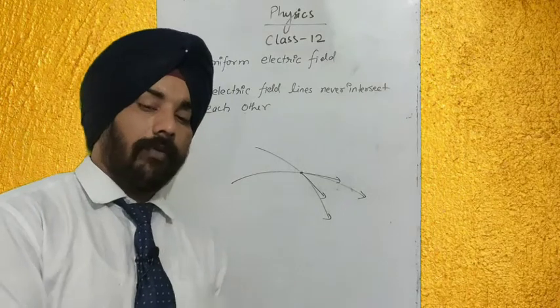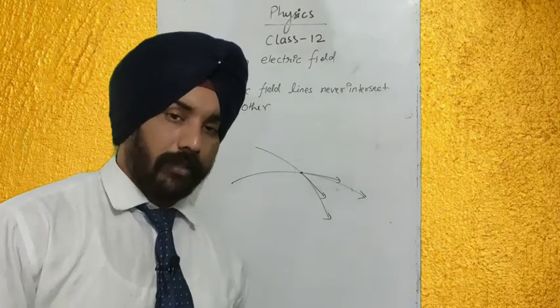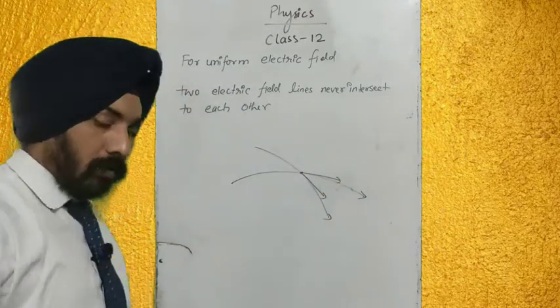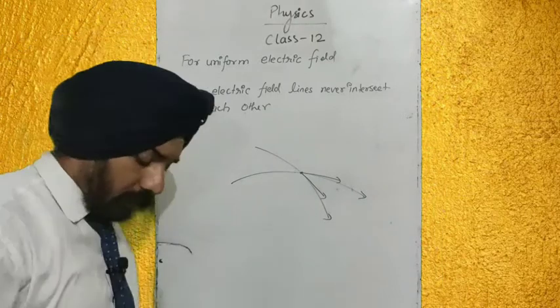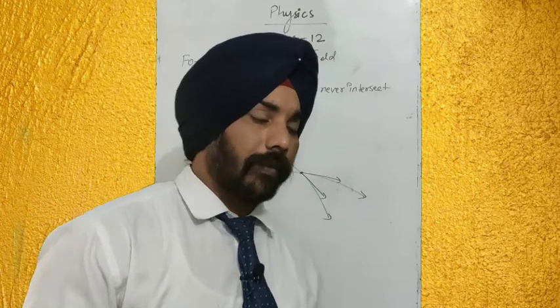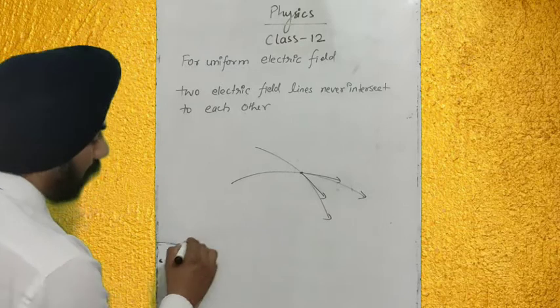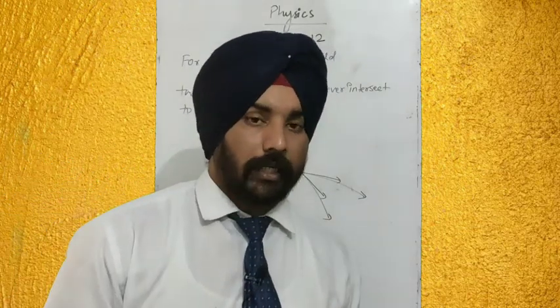At the same point, two directions. Okay, at the same point you cannot move in the two directions. Is it clear? So at a point there can't be two directions of electric field. That is why we are saying that electric field lines never intersect each other. Okay, one more important question comes. Electric field lines always originate normal to the conductor.